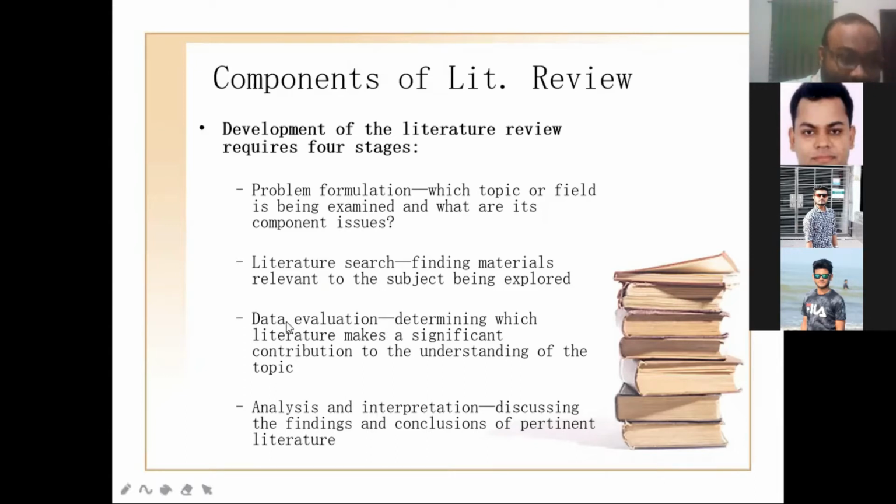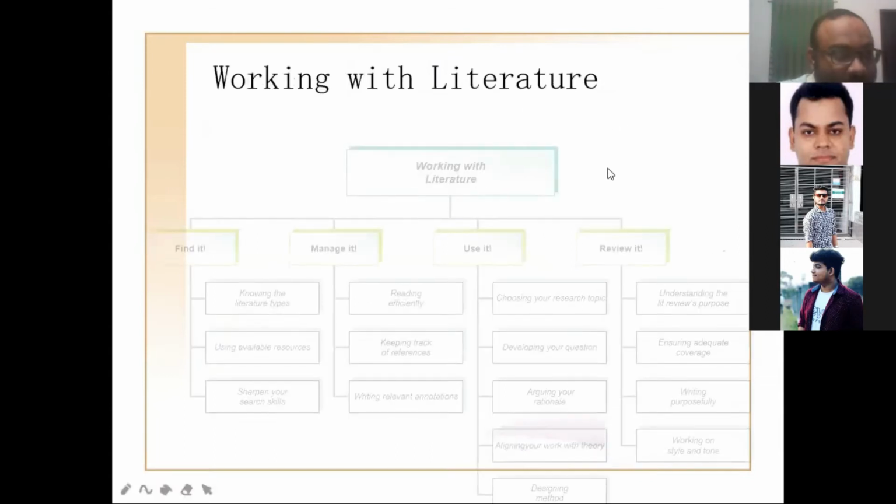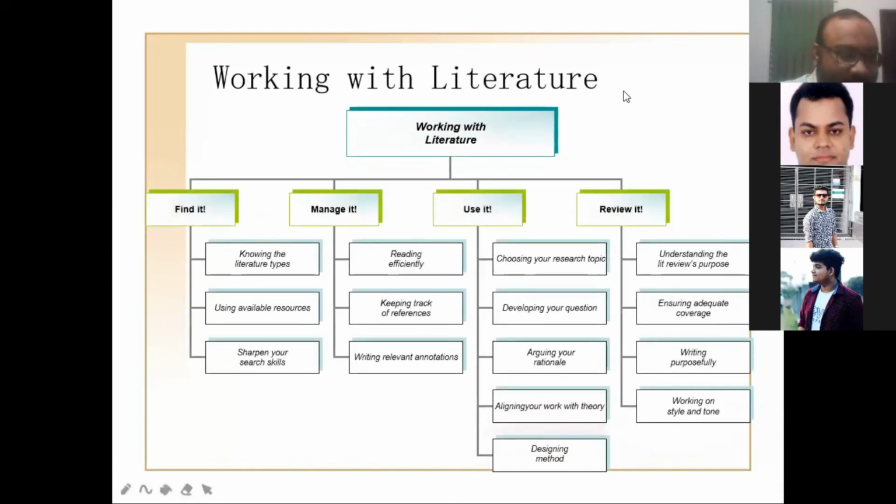Then data evaluation. In every literature you will find this section, data evaluation. The authors have done it very clearly, analysis and interpretation. From their analysis, my interpretation may be different. So this will be my contribution. Now, this is the summary of how you will play with the literature. Although the topic is working with the literature, it's rather like a play with the literature.